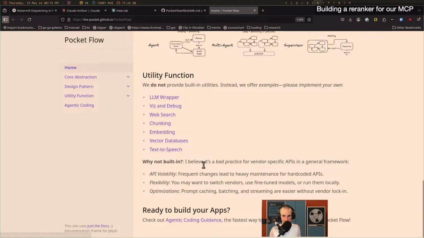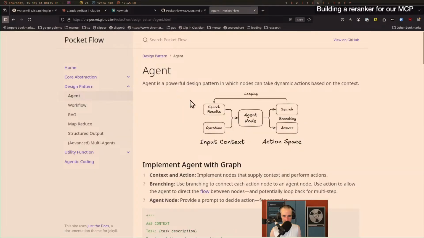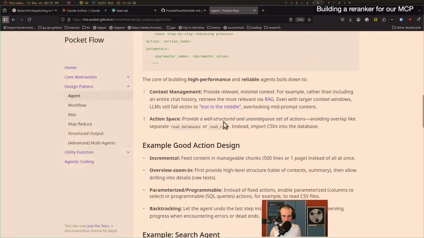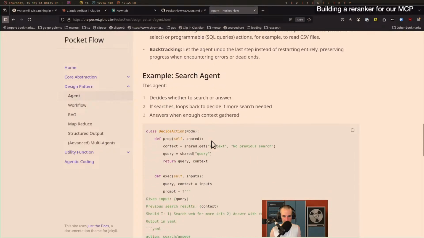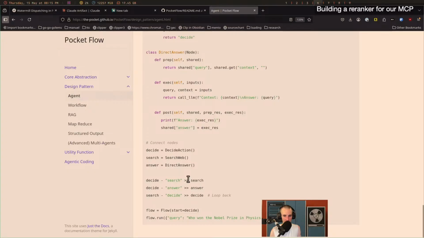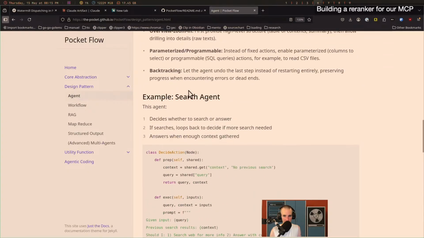We don't provide any built-in utilities. That's cool. And I think that's kind of the whole thing over here. I don't think it describes how prep and all of that works. So it gives you a ton of examples, and I think that's really, really cool. And here's the supervisor example that I wanted to show.